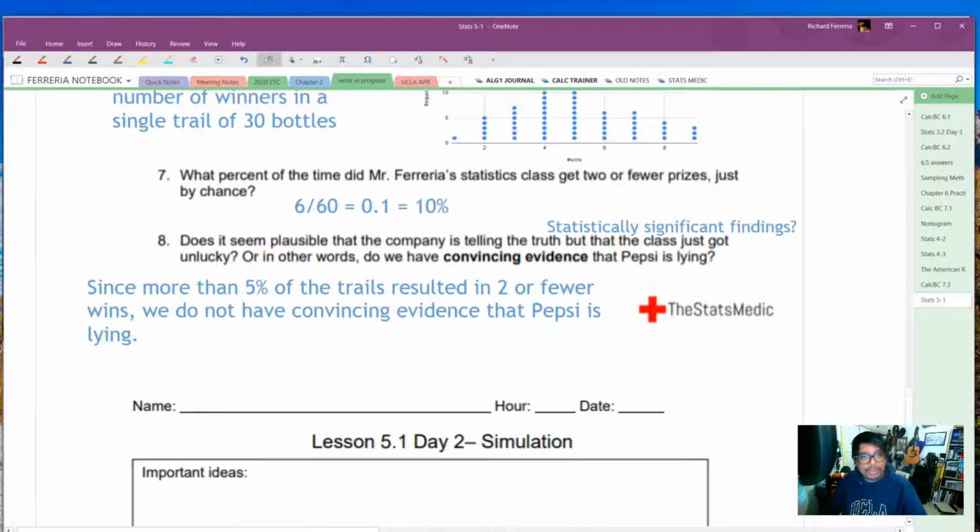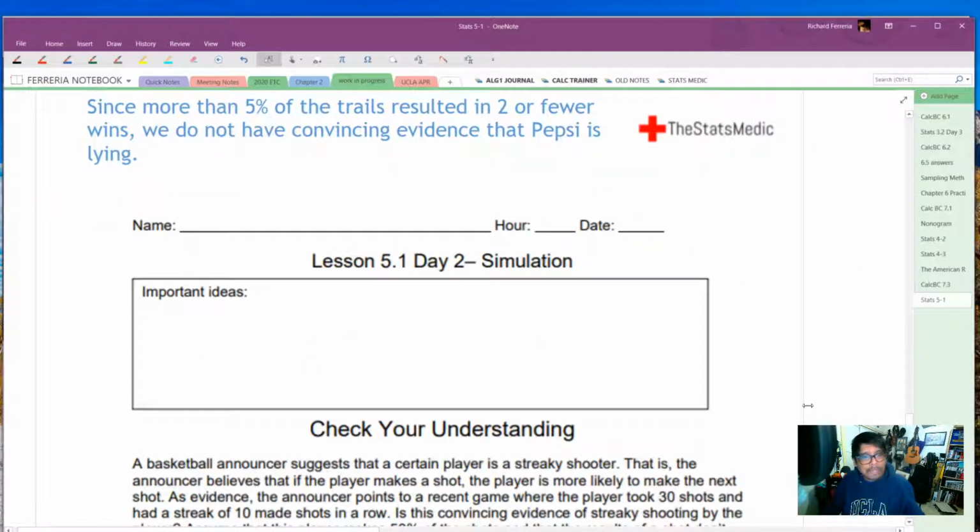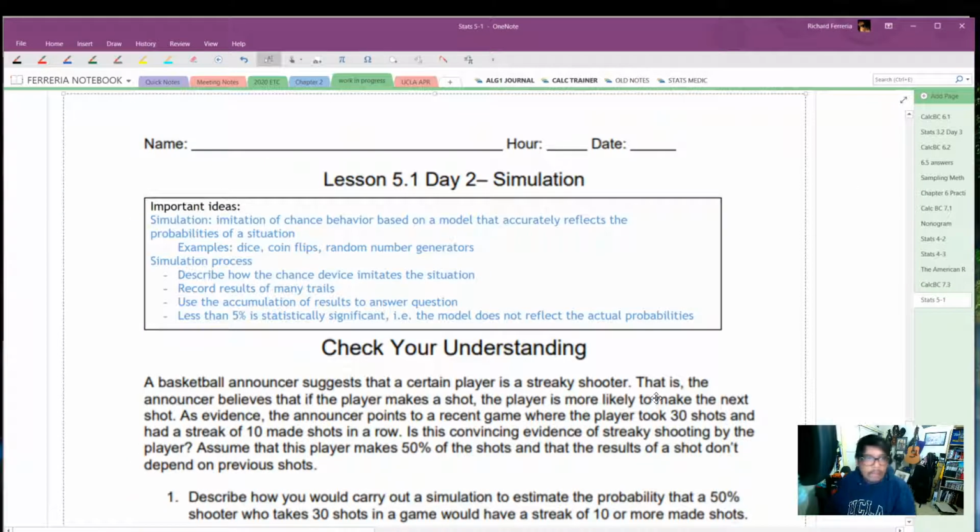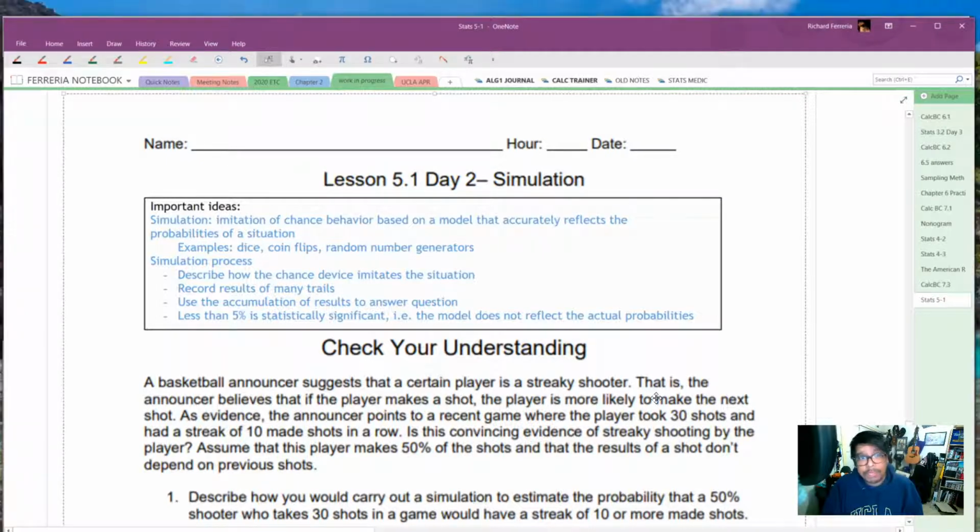Which brings us to these important ideas about simulation. So here are some important ideas. First of all, what is a simulation? A simulation is an imitation of a chance behavior based on a model that accurately reflects the probabilities of the situation, or at least it accurately reflects the presumed probabilities of the situation.